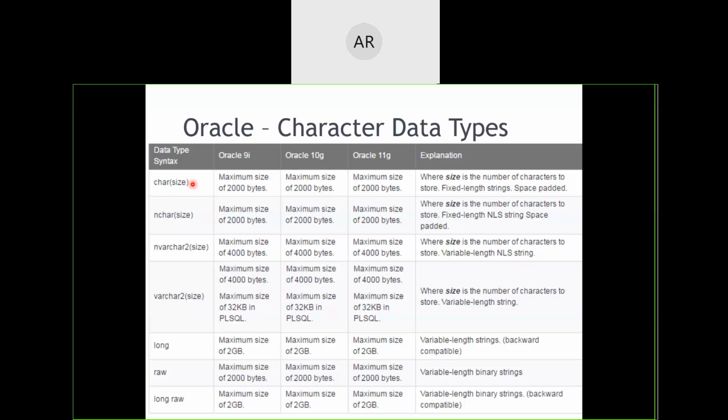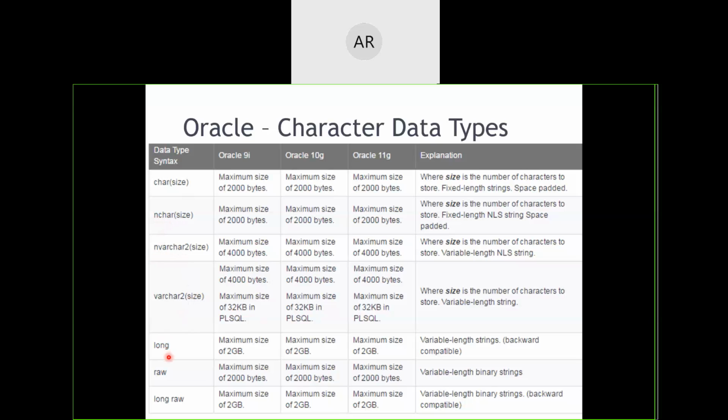So if a national language is to be incorporated, we need to go with the Unicode character set. To represent it, we have the nationalized char and nationalized varchar2 data types. Understood these two parts?